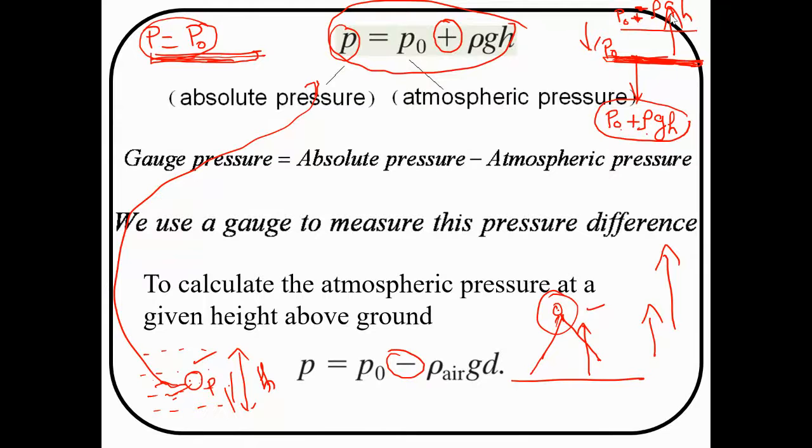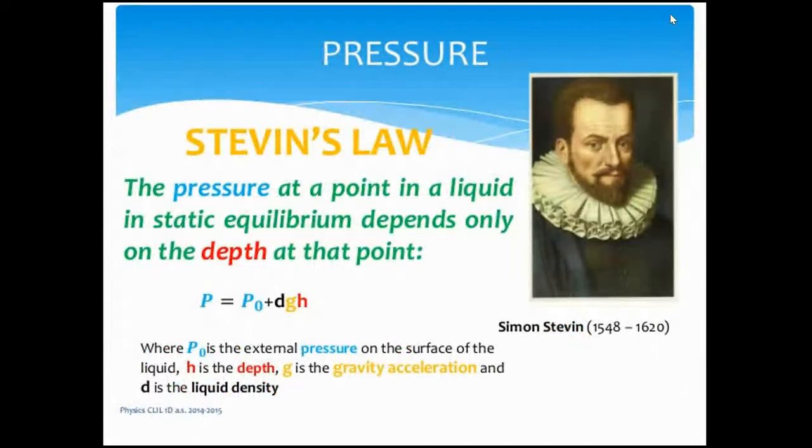Okay, thank you. That is the rule. No problem, it's my pleasure to help explain. So this is Stevin's law, named after the person who found this rule. You can see here, what is our rule? P is equal to P naught plus rho g h. Am I right? What is rho here? Rho is the density. So you can see here, my rho is the density, the liquid density. Clear?